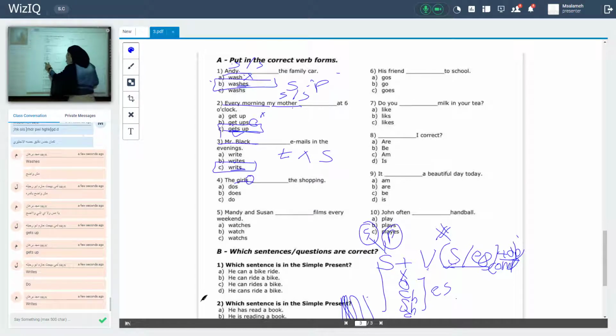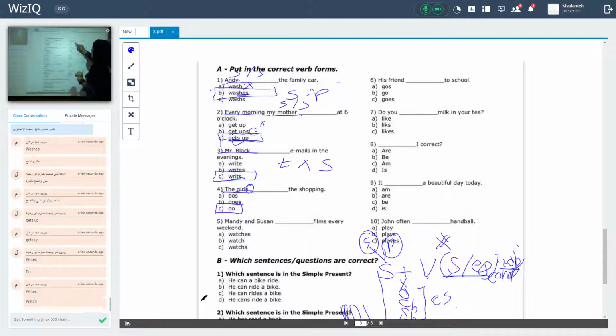Going shopping, the shopping. The girls, subject followed by verb, S or ES if the subject is what? If the subject is singular. The subject is plural, so without S, without ES, so do.